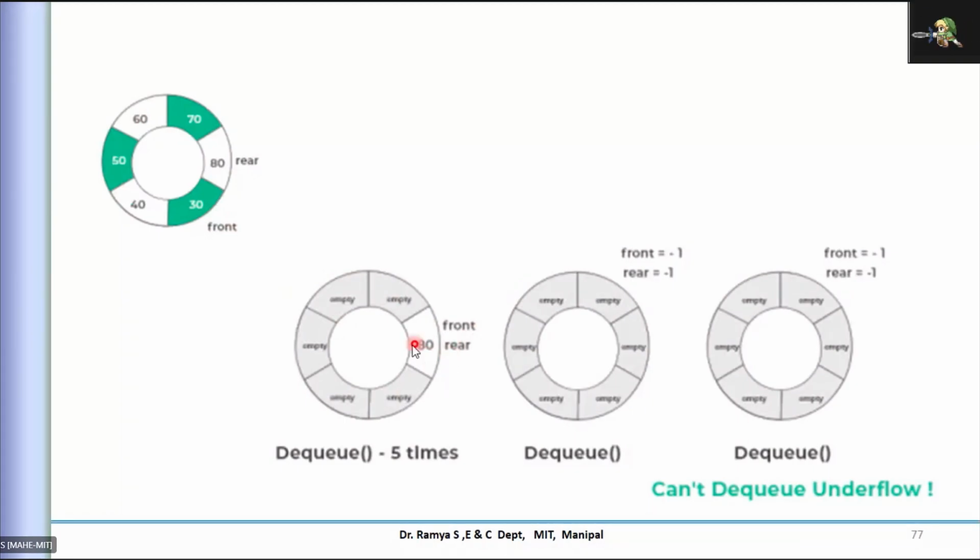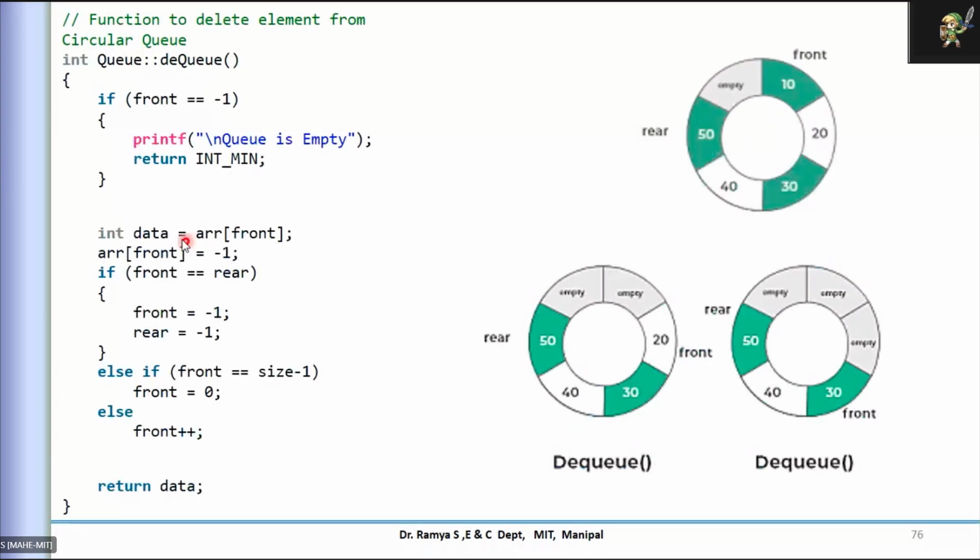What happens at this position if I DQ again? If I remove this element, both front and rear are equal here, so I am reassigning them to -1, indicating that the circular Q is empty.